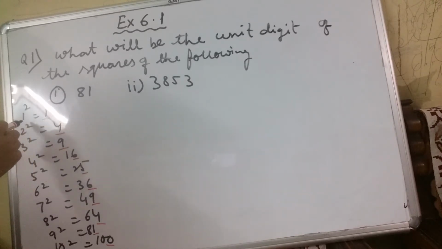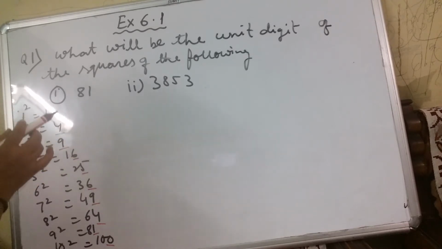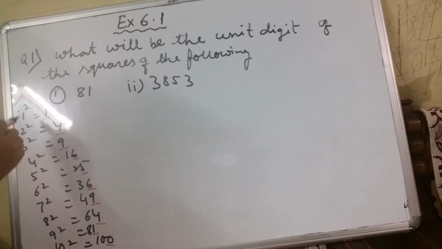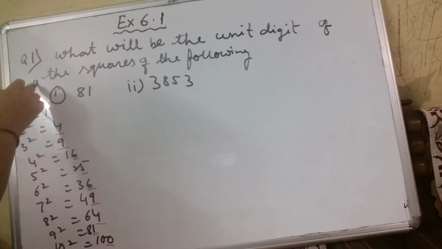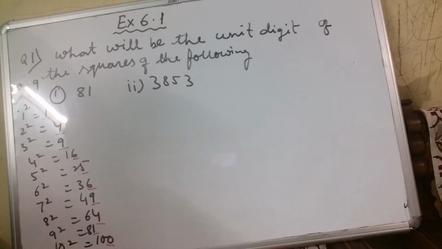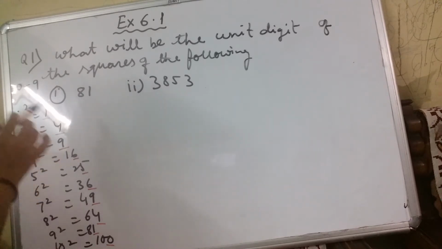Now, in our previous class, I showed you the squares of 1 to 10. If you look at this, all numbers are made up of these digits 0 to 9.